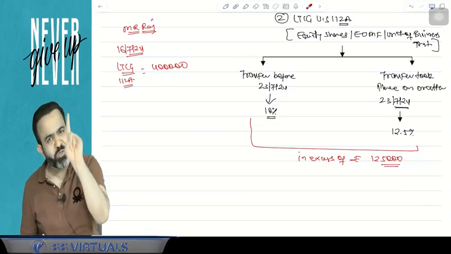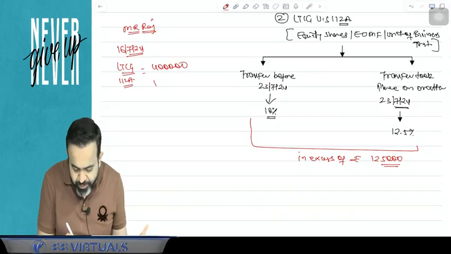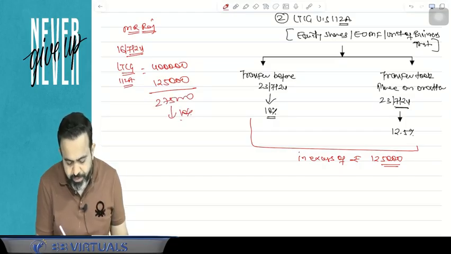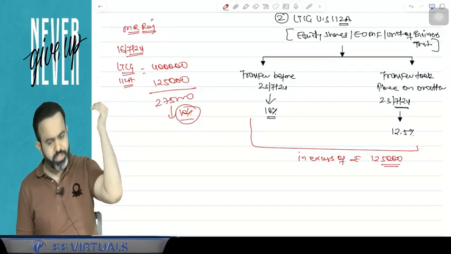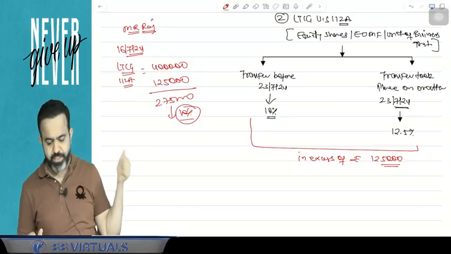The right answer is 1,25,000. This limit of 1,25,000 is increased for the whole year. So the remaining is 2,75,000, and on that 10% tax is applicable.